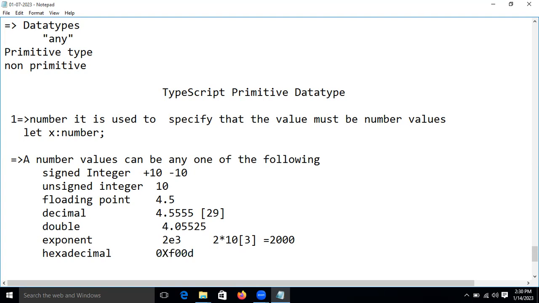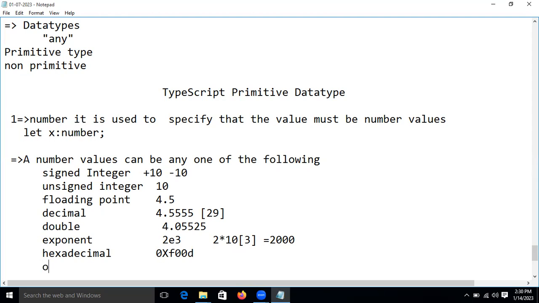If you don't know hexadecimal and those things, don't bother about them. A hexadecimal number is nothing but number type data. Okay, fine, guys.